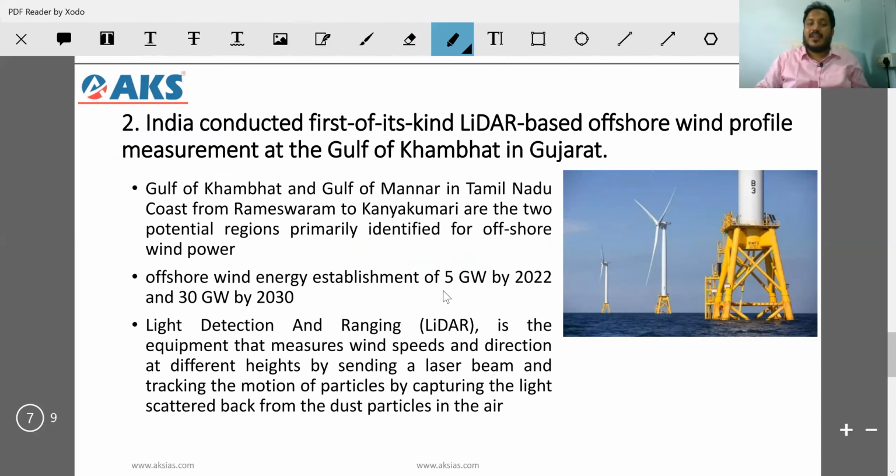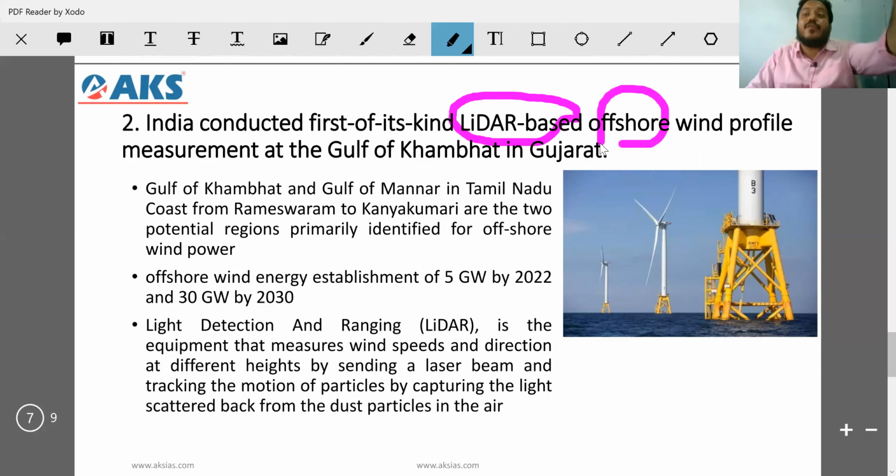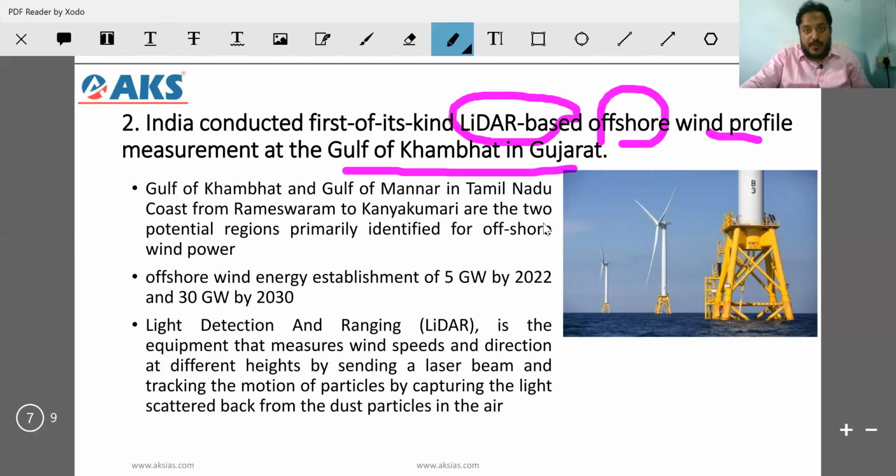India conducted the first of its LIDAR based offshore wind profile at the Gulf of Khambat in Gujarat. Gulf of Khambat and Gulf of Mannar, you should open up your geography book and go into the detail.